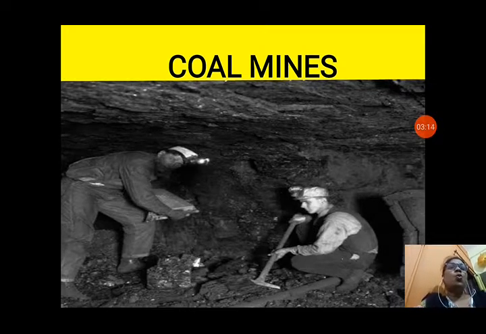You can see how deep inside the earth the coal mines are. You can see the men who are mining have headlights, because it is very dark inside the earth and sunlight cannot reach there. That is why they put on headlights to see inside the dark mines.